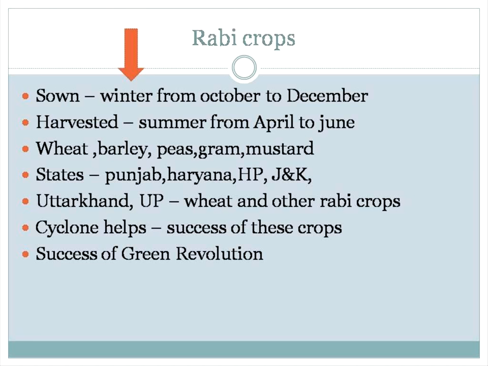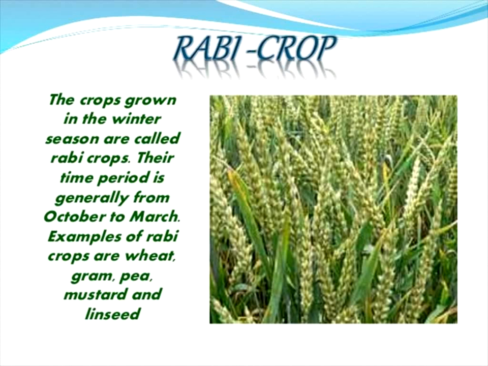It is also dominant in the success of the green revolution. That is the term rabi crops. You can see the same thing here: this is the wheat region, the wheat crop.